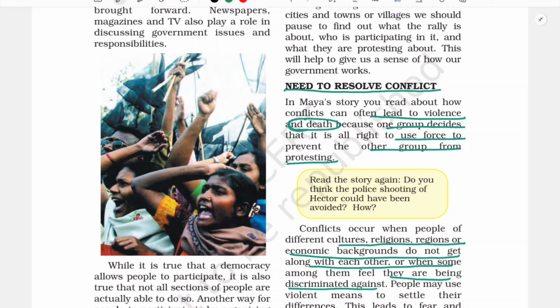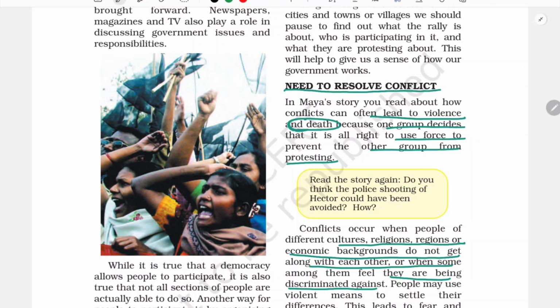When people of a different religion, region or gender feel that they are being discriminated against, conflict arises. In Maya's story, the black people were being discriminated against by the white people, and were forced to speak the language of the white people. So there was discrimination, and as a result, conflict arose.